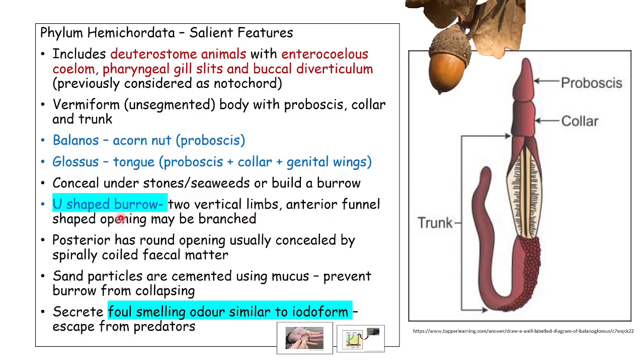So coming to its habit, as we said earlier, these are vermiform with an unsegmented body. It has a proboscis, collar as well as a trunk, and these are marine worms, which usually are seen in burrows or in shallow regions of the seas. They either conceal themselves under stones or seaweeds, or they build a burrow. The burrows are usually U-shaped with two vertical limbs. That means it will be in the form of a U. We'll see that structure here.